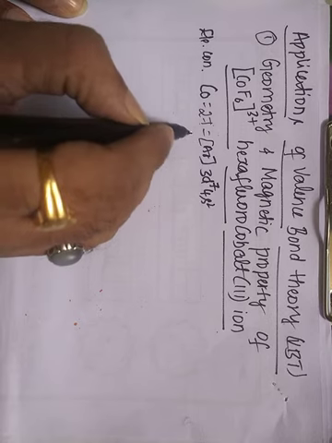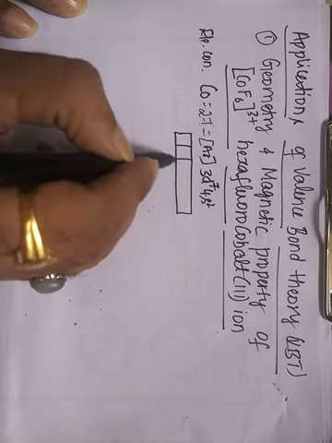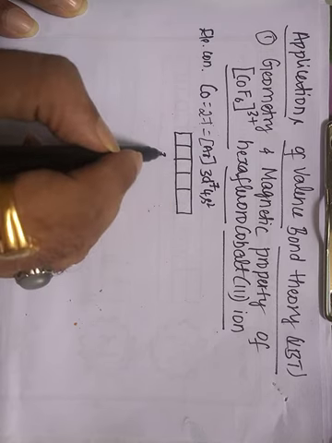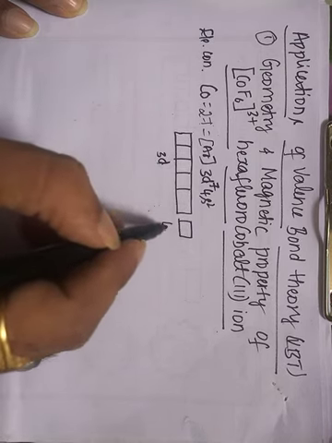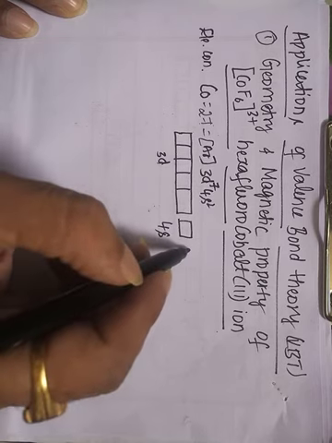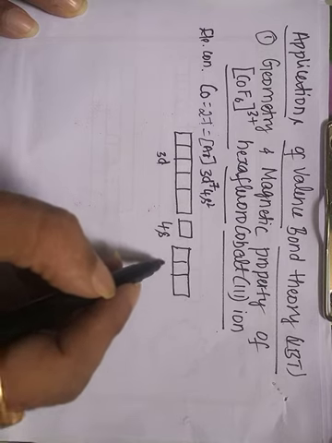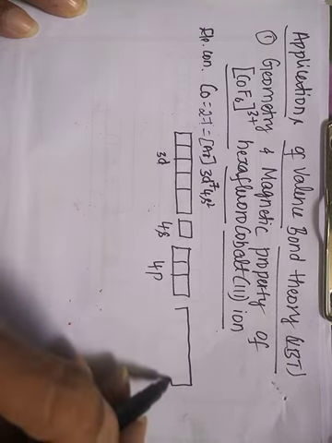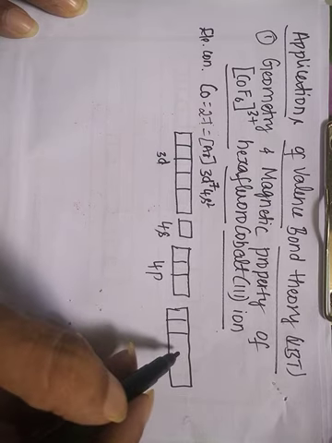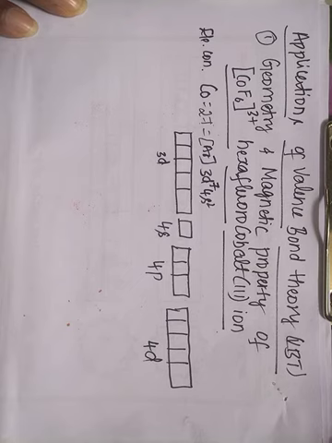So let us write its box representation. This is the 3d orbital. After 3d we have 4s, then we have the empty 4p orbitals, and after the empty 4p orbitals, we have the empty 4d orbitals.